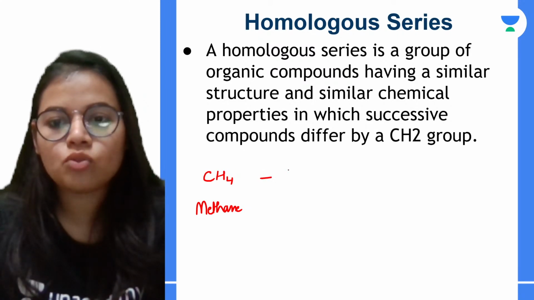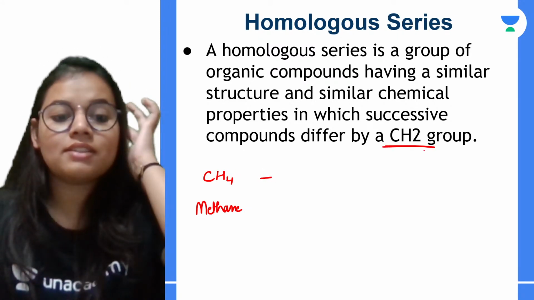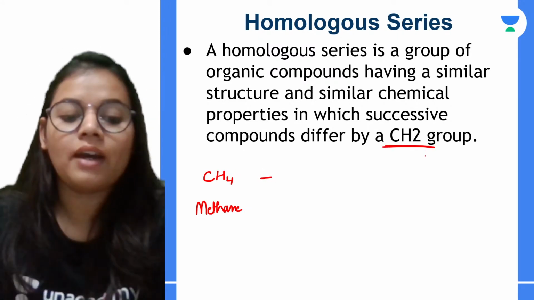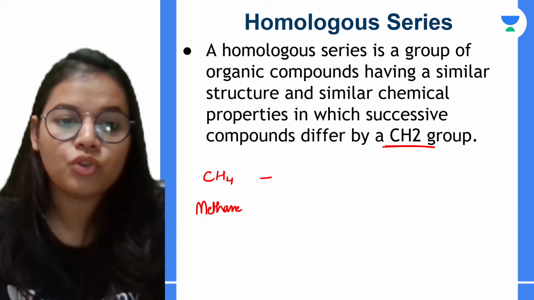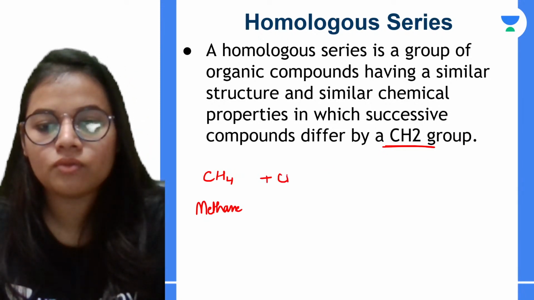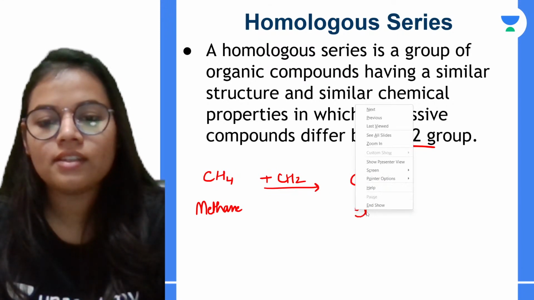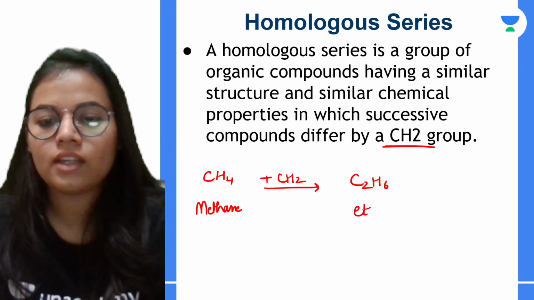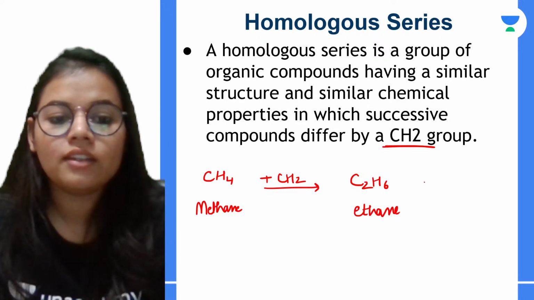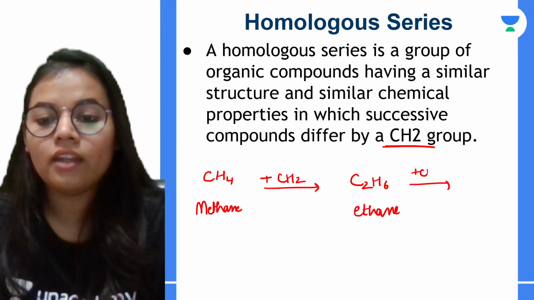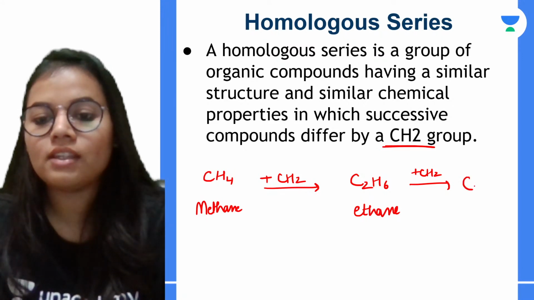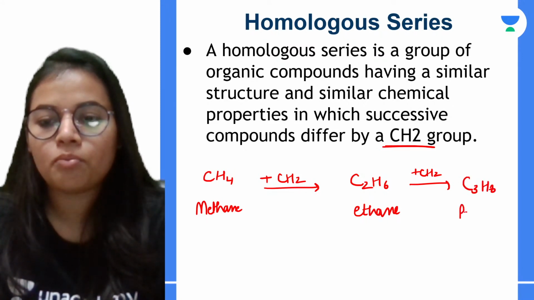इसमें हमने CH2 add किया, right? It is given that every successive member differs by a CH2 group. So if I add CH2, what do we get? We get C2H6. This is ethane. If I add CH2 again, what do we get? We get C3H8, which is propane.